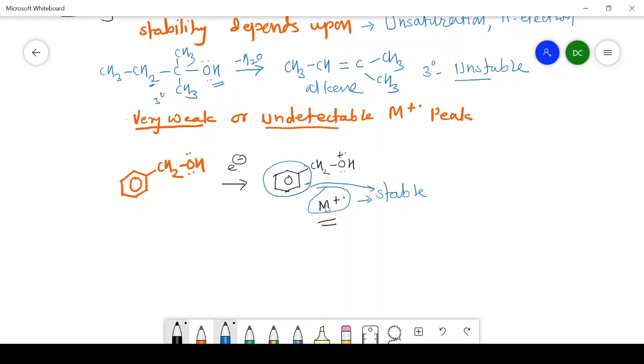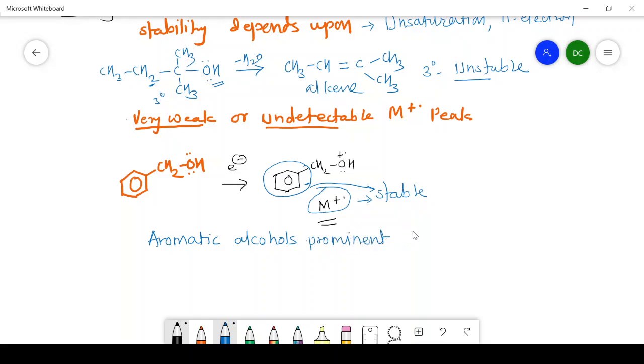The pi electron system of the aromatic ring stabilizes the molecular ion, and therefore in the case of aromatic alcohols we get a prominent molecular ion peak.